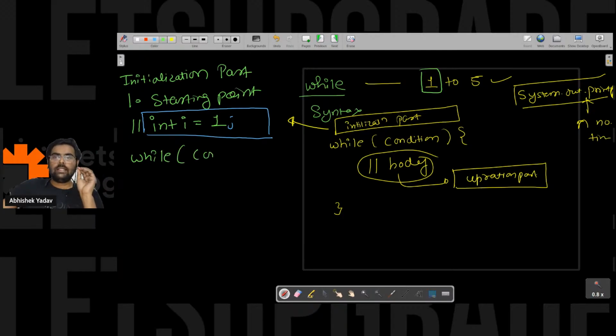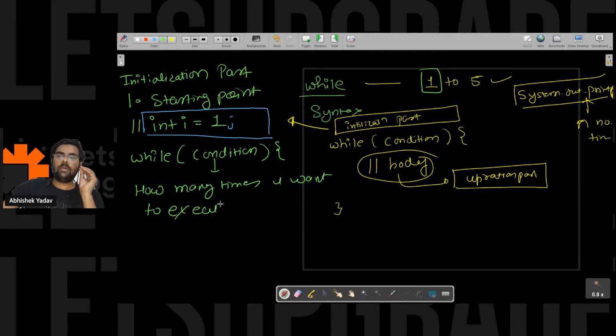Condition is what, guys? You can think of the condition as the point when you have to stop, that is, how many times you want to execute the body of the loop.